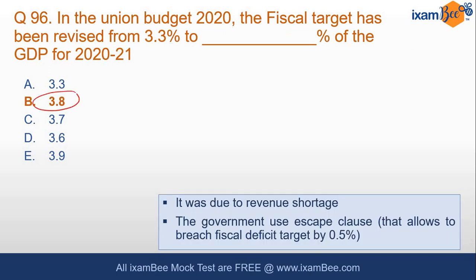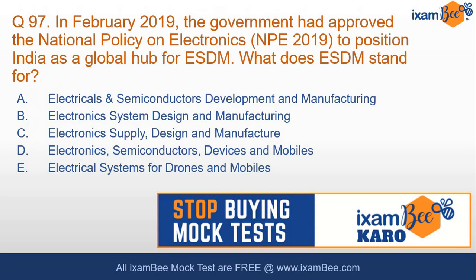The target was 3.8. We know this target is not going to be anywhere near the real numbers we are going to face now because of the revenue shortage. And the government also used an escape clause of 0.5% to breach the target. So fiscal target of 3.3 and this 0.5% breach is 3.8. You remember this number.